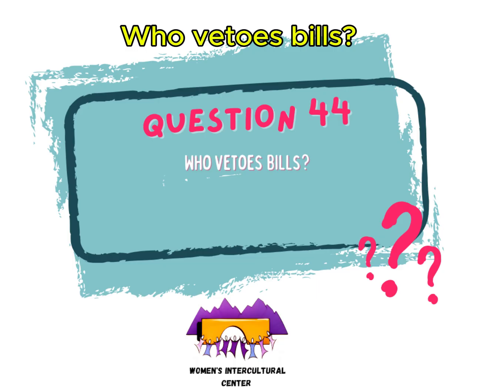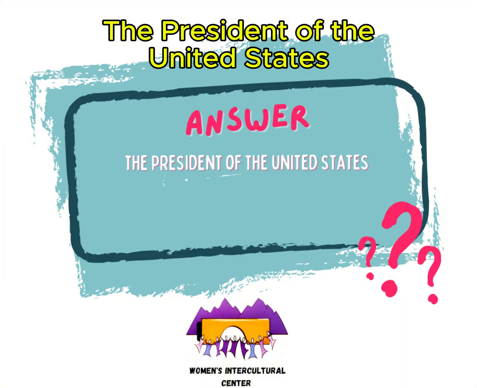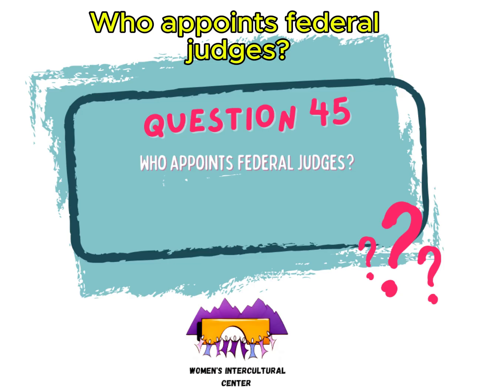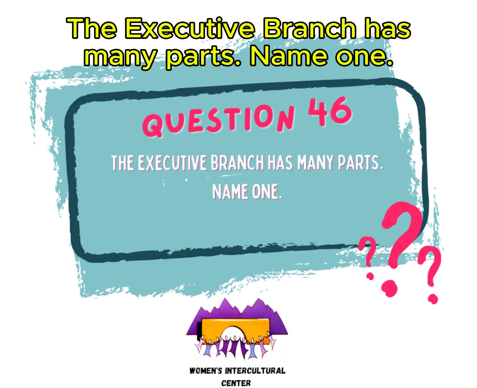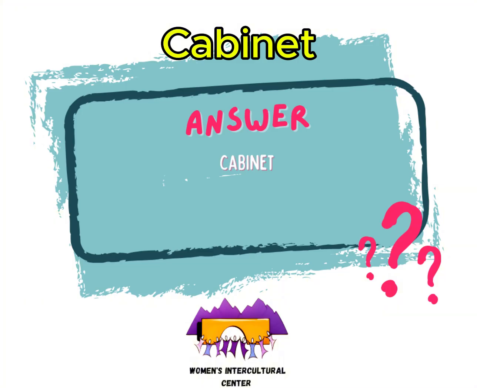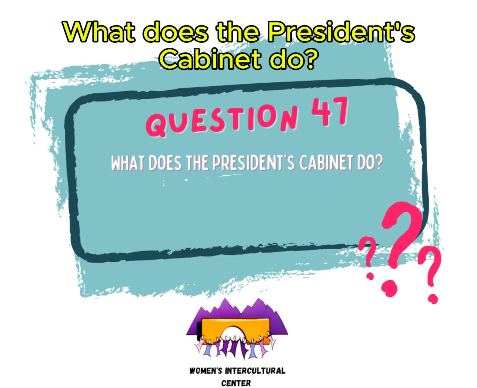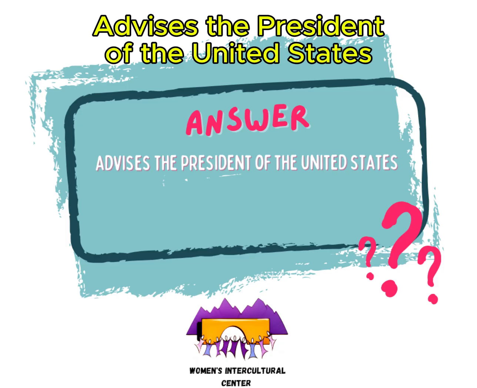Who vetoes bills? The President of the United States. Who appoints federal judges? The President of the United States. The executive branch has many parts. Name one. Cabinet. What does the President's cabinet do? Advises the President of the United States.